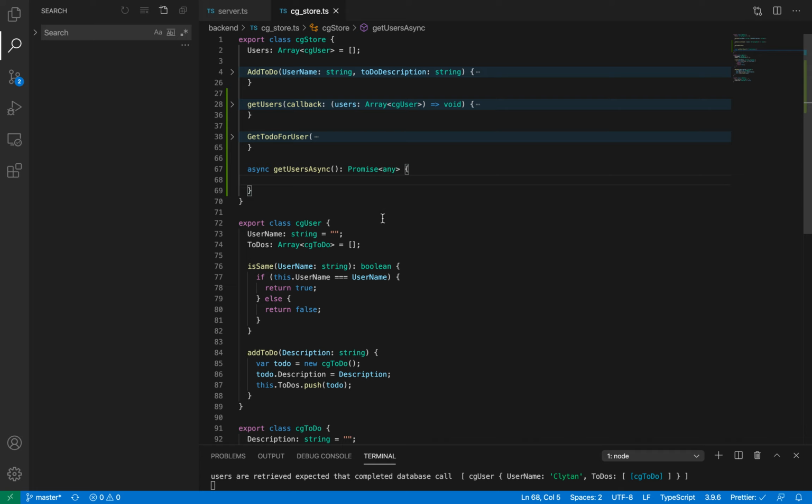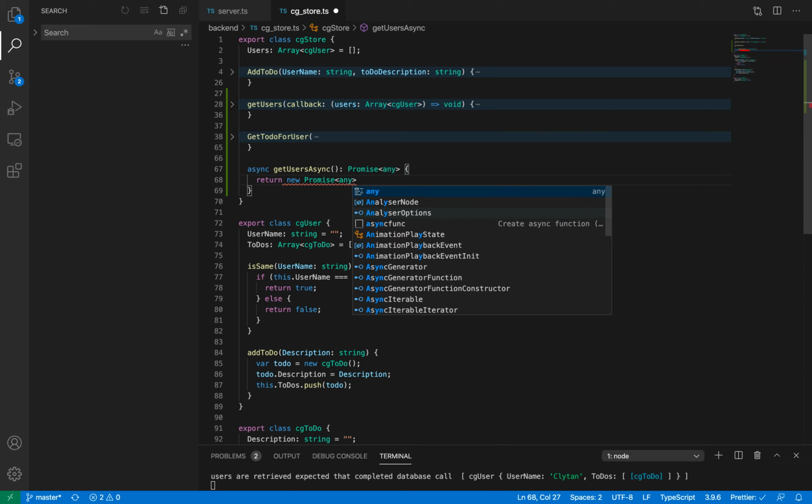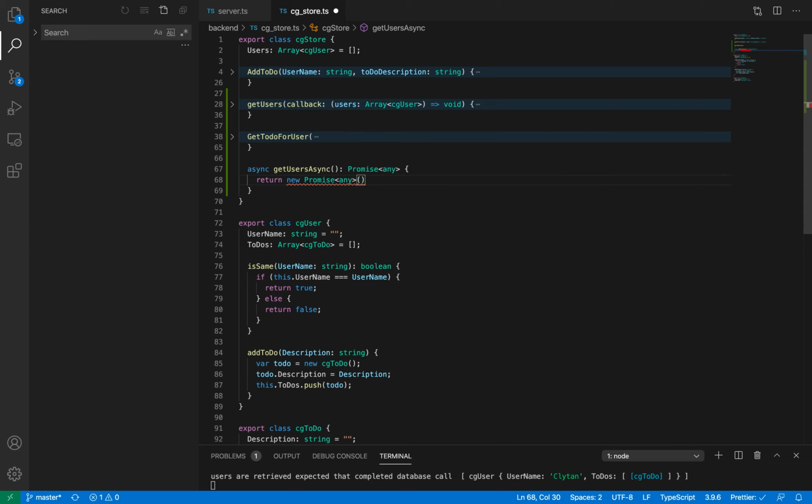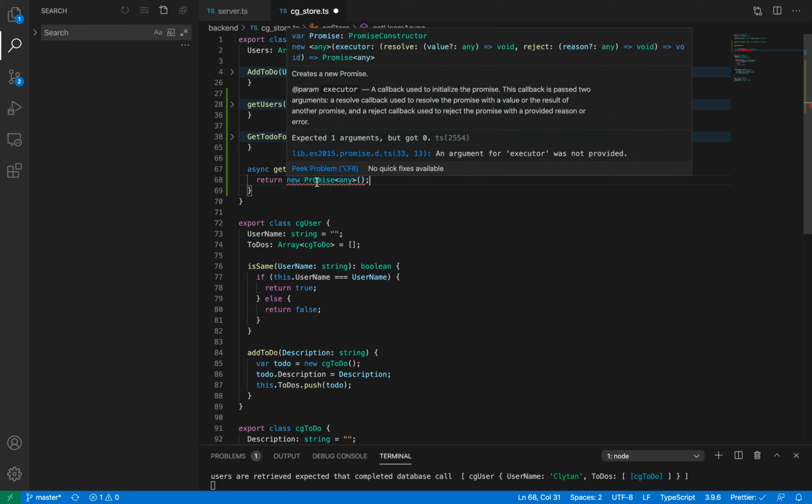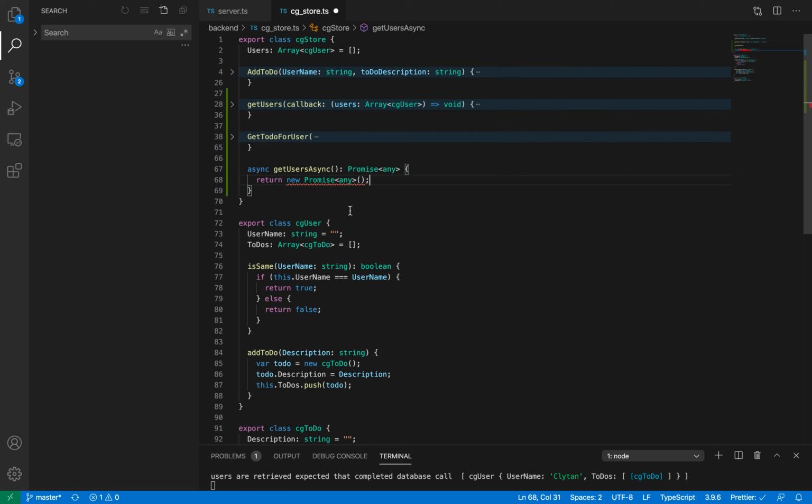Now inside this function I have to return a promise: return new Promise of any type. And for this promise I have to provide one function as an input.